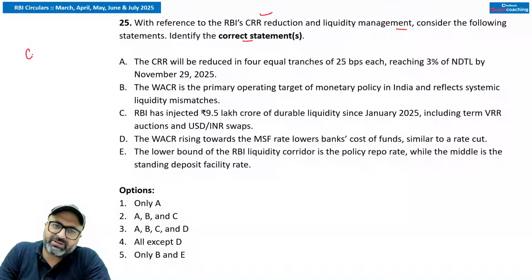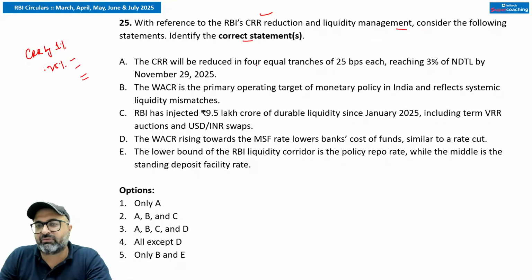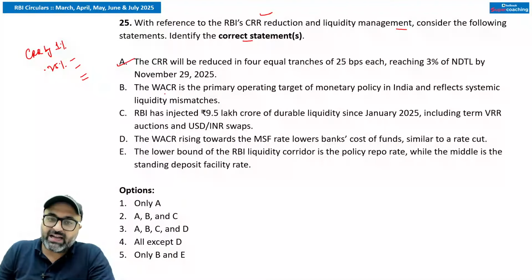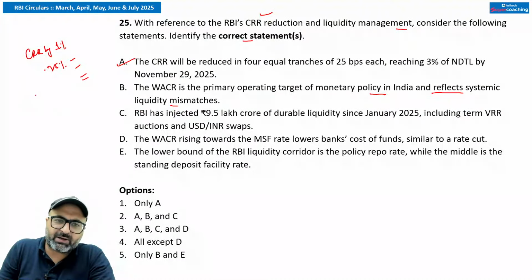As we all know, RBI has reduced the CRR by 1%, and this reduction will be done in 4 tranches, with 0.25% every tranche: September, October, and 2 tranches in the month of November. CRR will be reduced in 4 equal tranches, 25 basis points each, reaching 3% of NDTL by November 2025. That is true. Weighted average call rate is the primary operating target of monetary policy in India and reflects the systematic liquidity mismatch. That is correct.